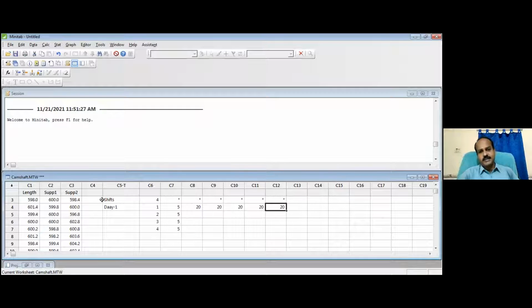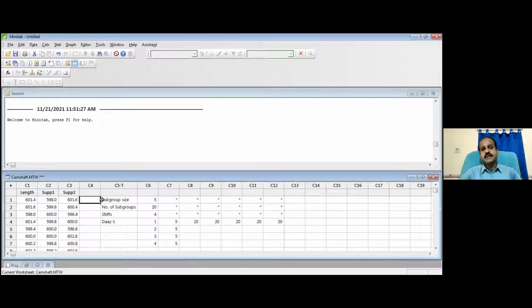And now with the 100 data, this is the data collection plan, right? With this 100 data, you want to understand whether your process is under statistical control or not. And one thing all of you must understand while collecting data is what your subgroup size is.